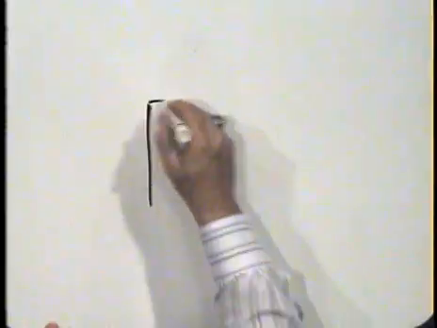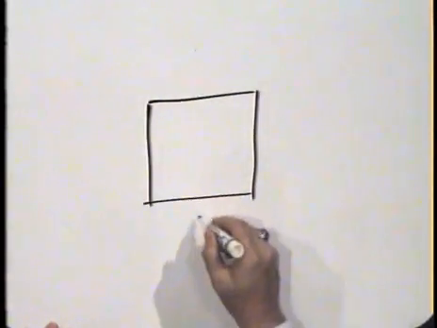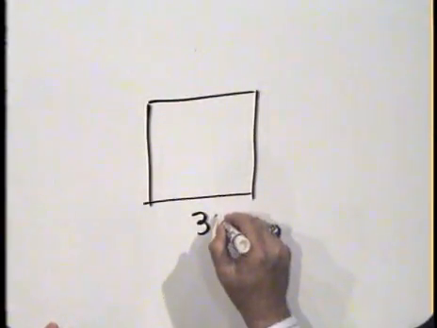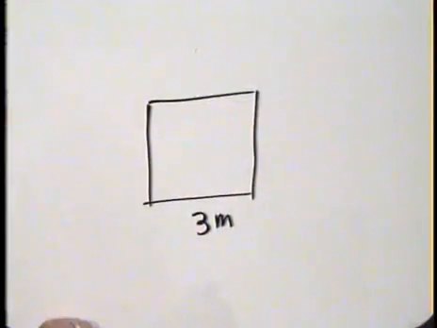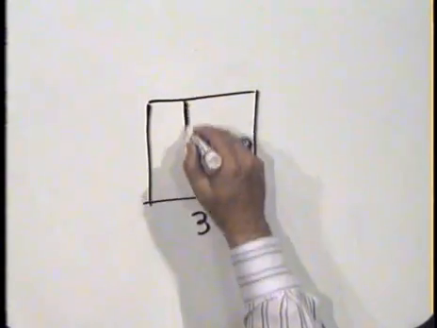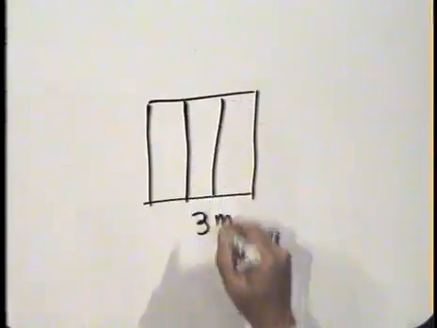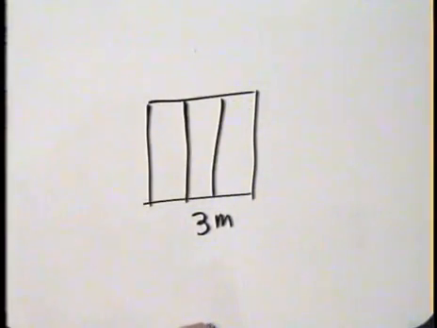So let me erase this and take a look at a larger square. And here is a square, and let's assume that this square is 3 meters on a side. Each of the sides are the same, they're all 3 meters. How many 1 square meter squares can I divide that square into? Well, let's see. I know those lines aren't very straight, but that's okay.